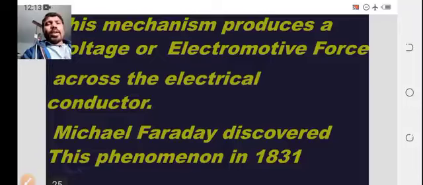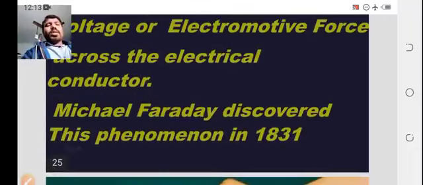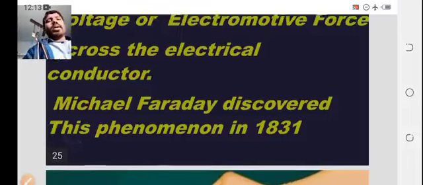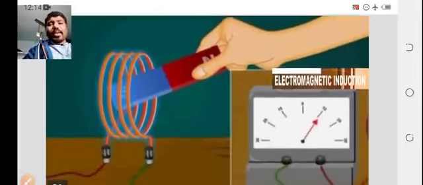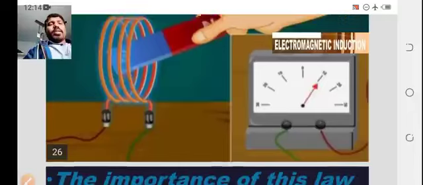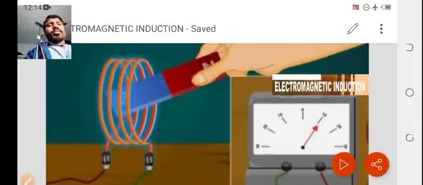That phenomenon is known as electromagnetic induction, and it was observed by Michael Faraday in the year 1831. Also, he formulated some laws regarding this, that is, Michael Faraday's laws, or Faraday's laws of induction. So this is another figure, the same thing in a modified form.